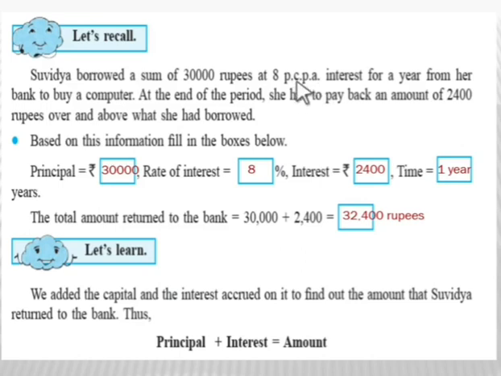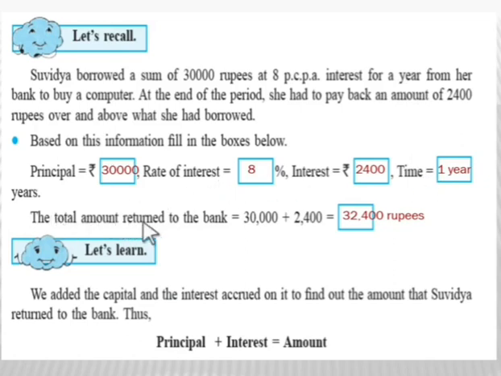Per cent means on rupees 100. Per annum means for 1 year. That is, the interest on 100 rupees for 1 year is rupees 8. Now what interest does she have to pay? 2,400 rupees. So here we will write the interest 2,400. Now for how much time had she borrowed the money? For 1 year. It is given in the example. So here the time is 1 year.